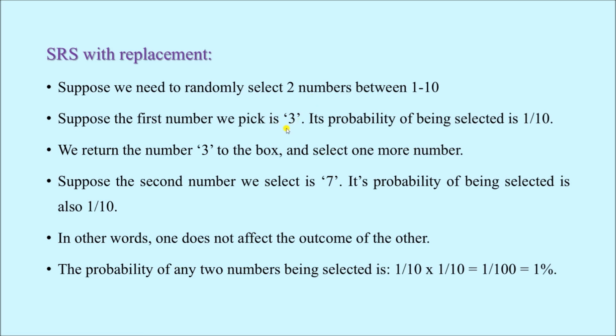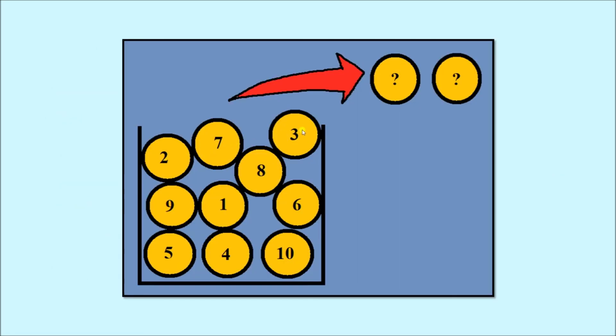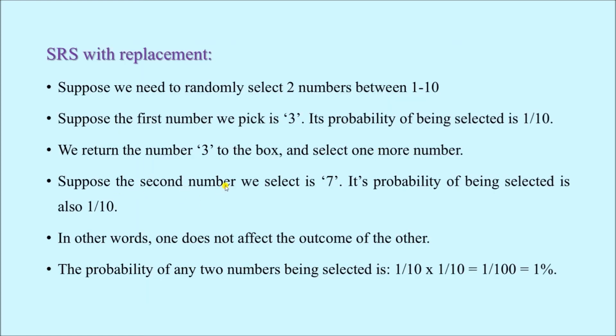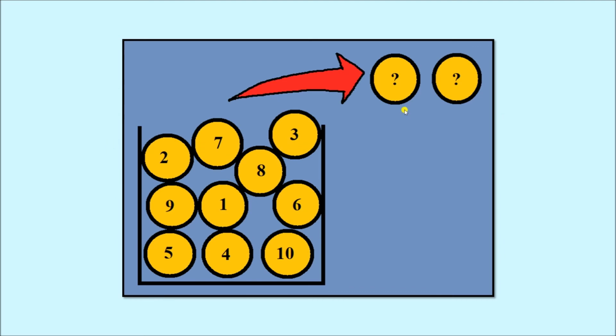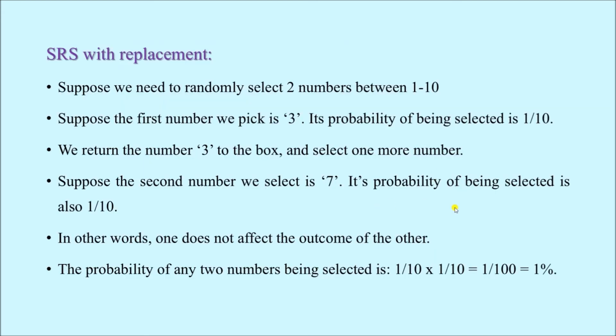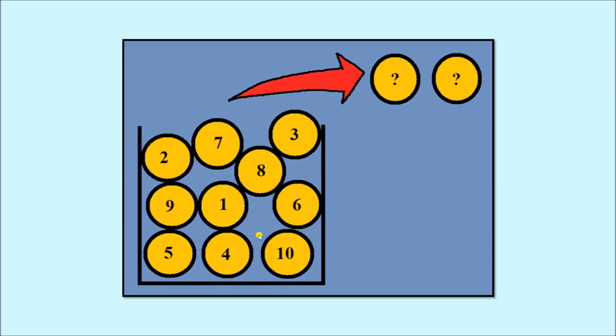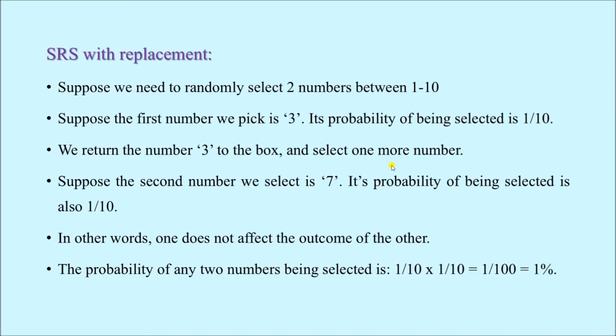Next, what we have to do is return this ball, which is number 3, to this box, so that we still have 10 options from which we can select the second number. Then we select the second number, and suppose it is number 7. So the first number is 3, we return it to the box, and the second number is 7. When we are selecting the second number, it still has the same probability of 1 by 10, because there are 10 options and I am selecting only one.